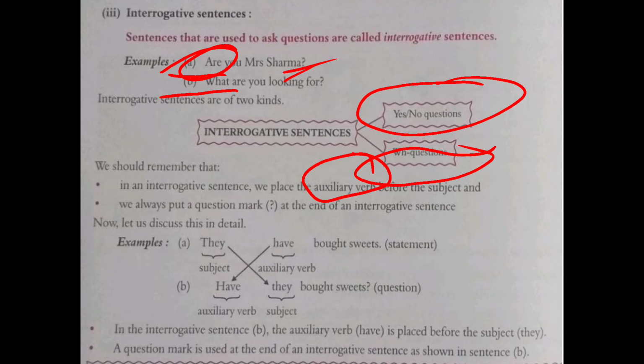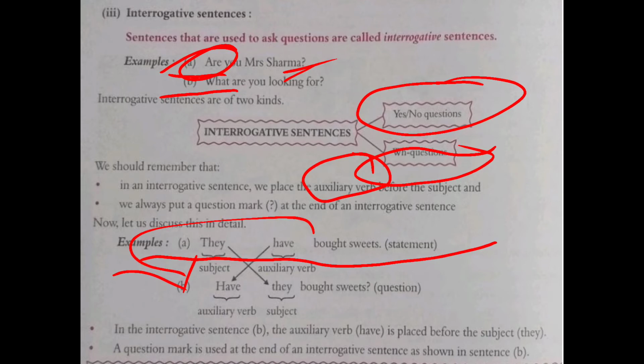Examples. You all can see here, it's a normal example, or an assertive sentence. They have bought sweets. It's a kind of statement, and in a statement it is an assertive sentence. So how can we change it into an interrogative sentence? Just put the "have" at the first part of the sentence, in the starting. Have they bought sweets? So it is a question sentence now, and you just have to put a question mark.